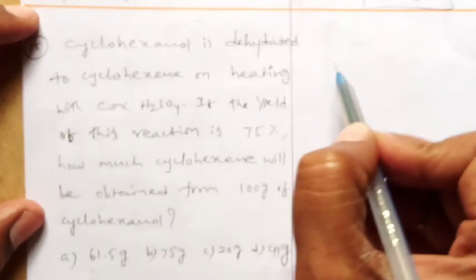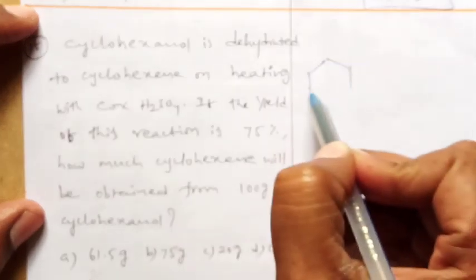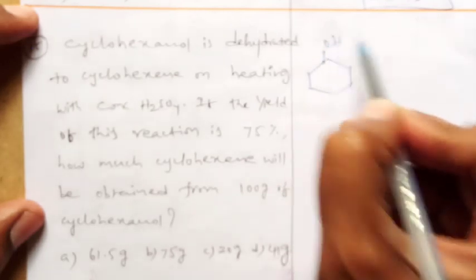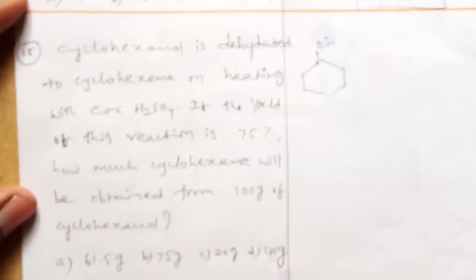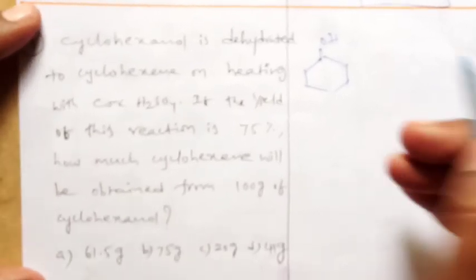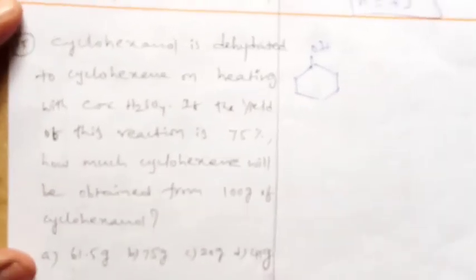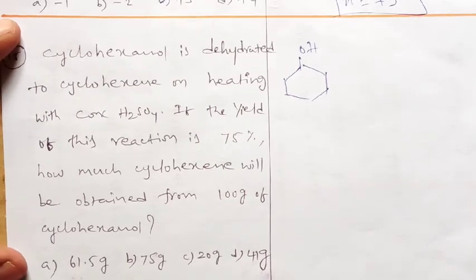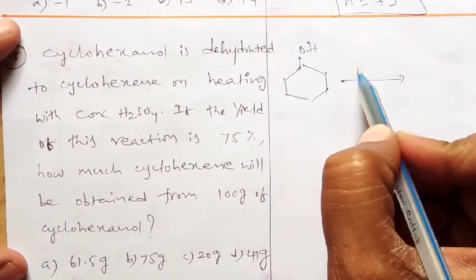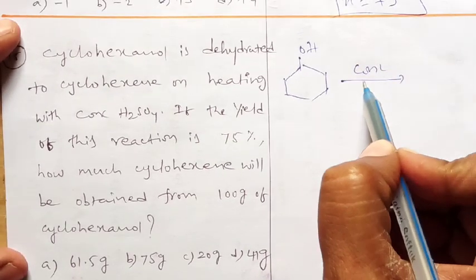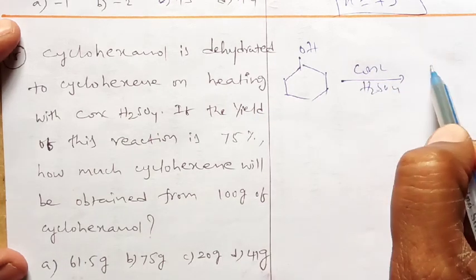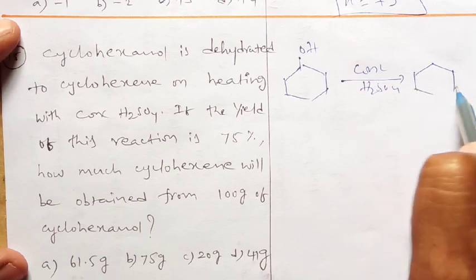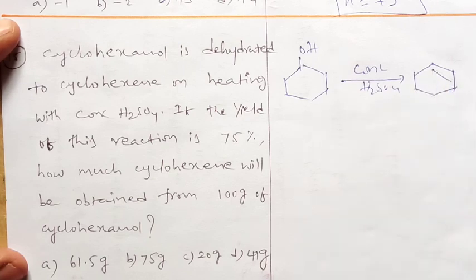First of all, this is the structure of cyclohexanol. In the dehydration, in the presence of concentrated H2SO4, it is converted into cyclohexene because a water molecule is lost.